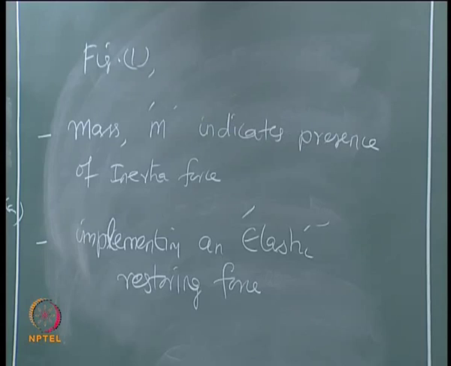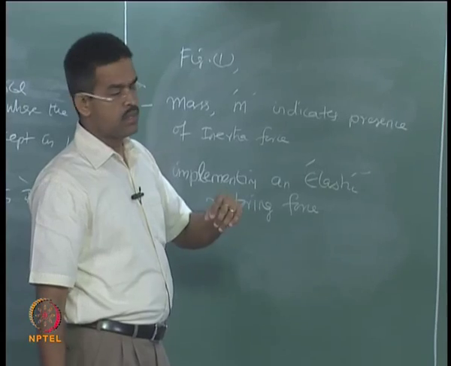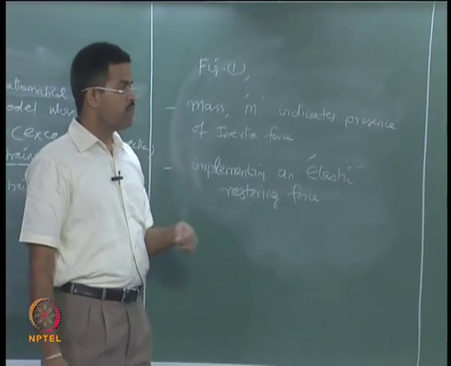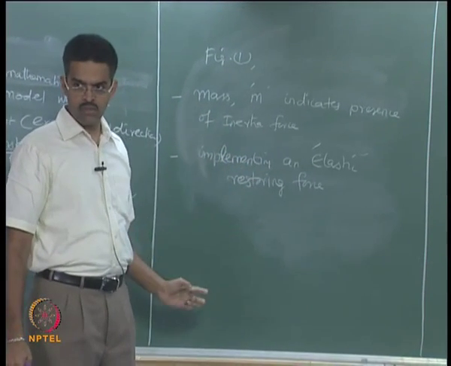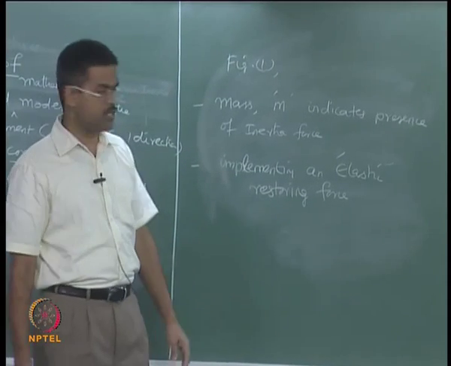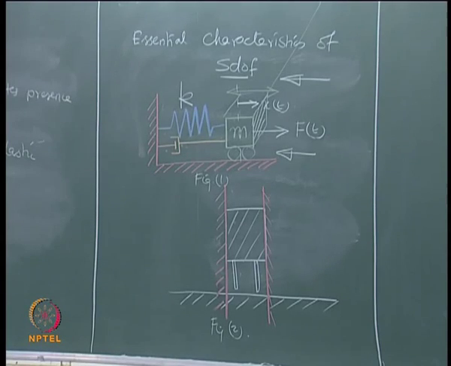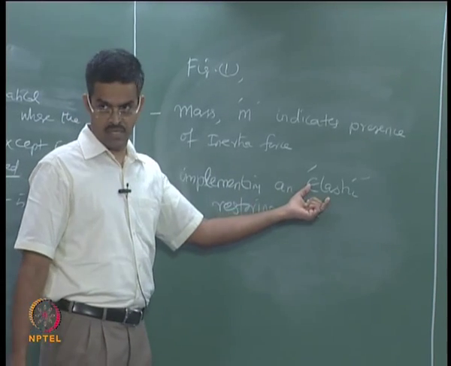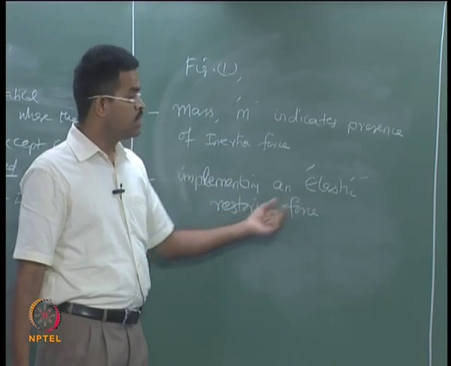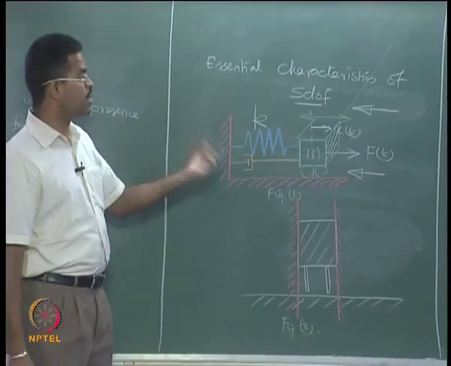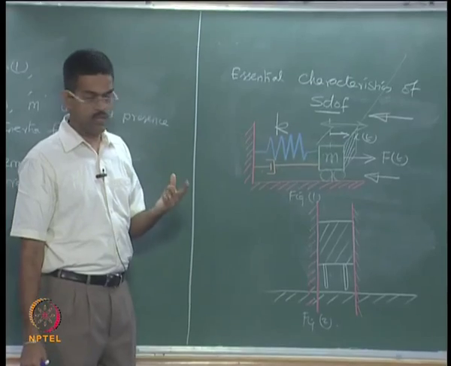What does it mean? When the mass is made to move towards the right, the spring attempts to bring the mass back to its position. When the mass is made to move to the left, the spring pushes the mass to the right, back to its initial position. It means it is restoring the original position of the mass and it remains elastic. It means this element will not impose a permanent deformation or displacement on the mass.